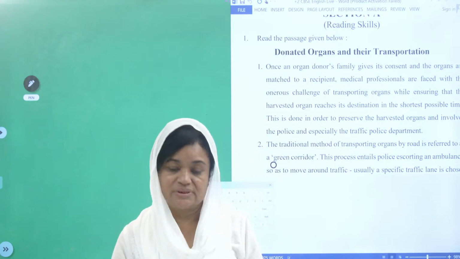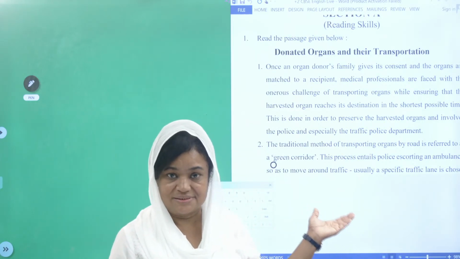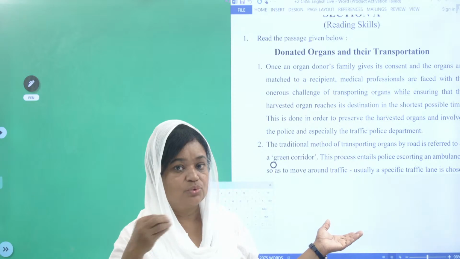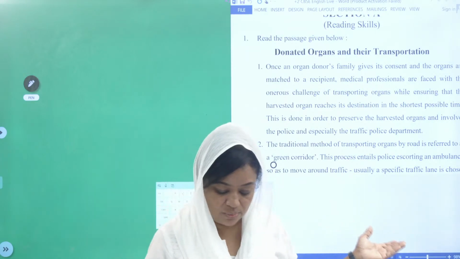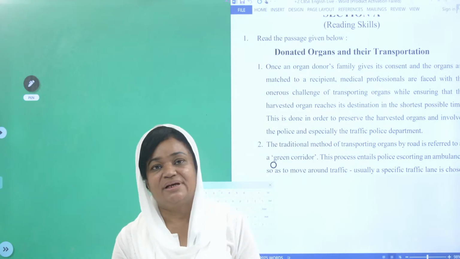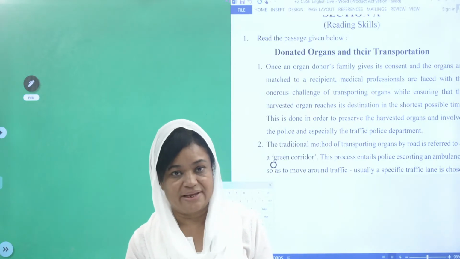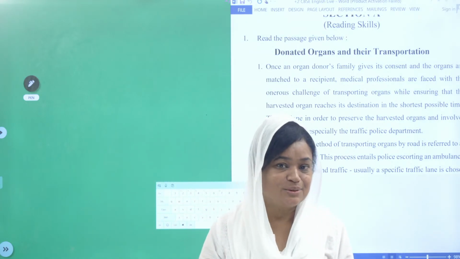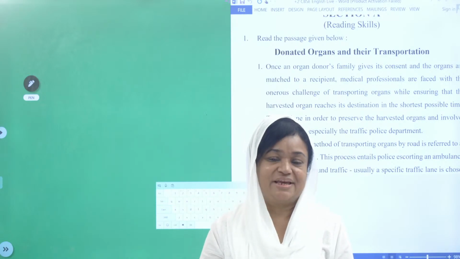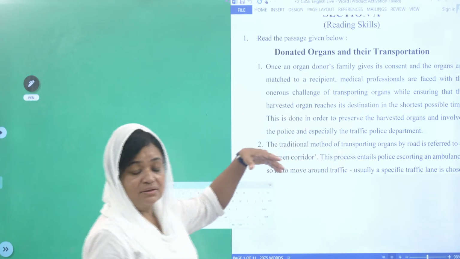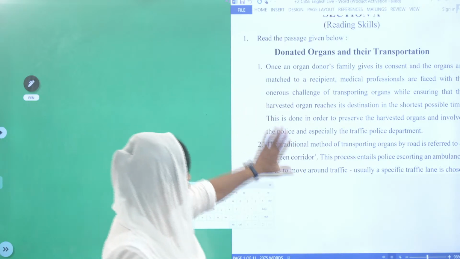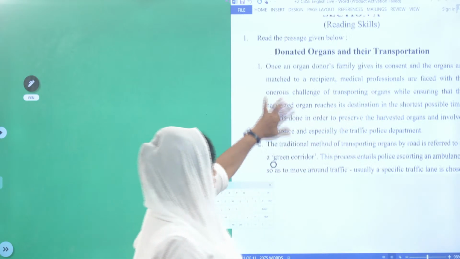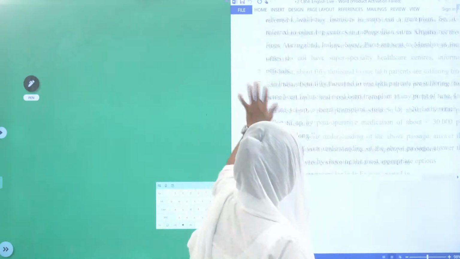Okay, come back children. So the objective of reading passages is this. You must understand that. Based on that, you have to study. Okay, now children, what we do is that when we get the passage to read, immediately we start reading. So shall I tell you some tips and tricks for this? Okay, what you do is go to the back of the passage. You saw the passage and you just read this: donated organs and their transportation. Okay, come, let us go back.